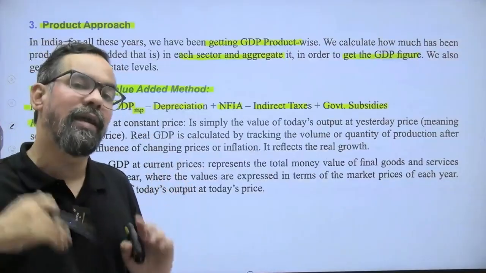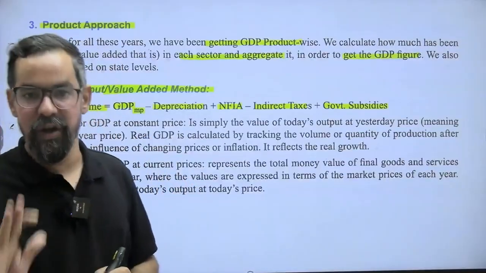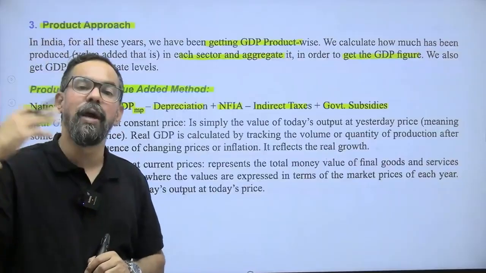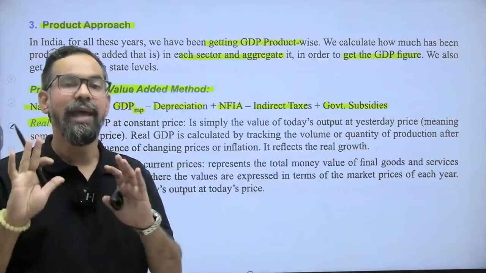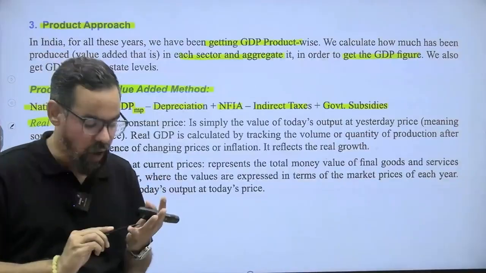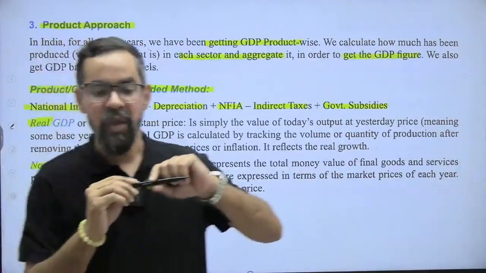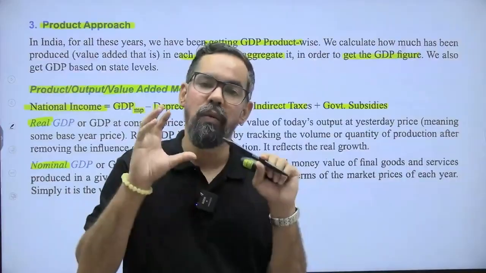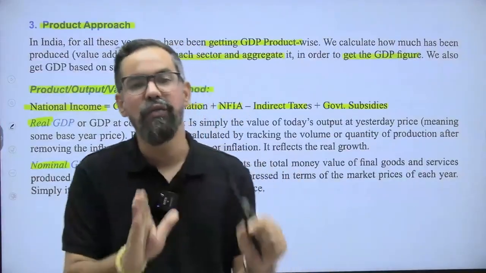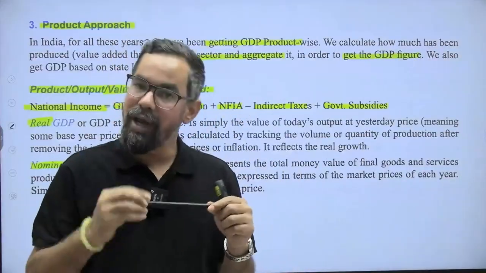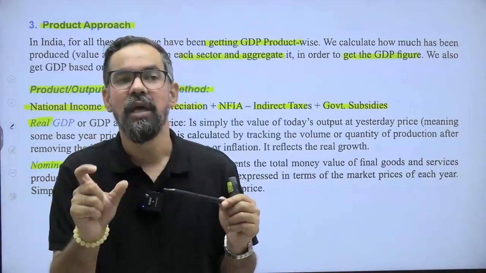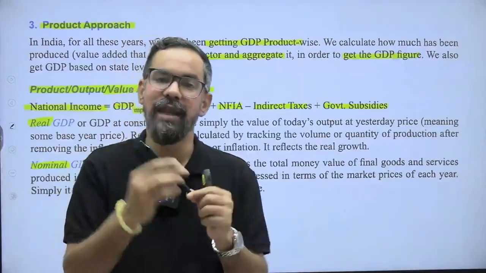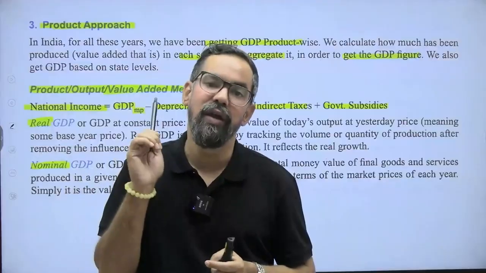Real GDP gets calculated after the adjustment of inflation. That means we generally compare it with the base year. Base year is 2011-12 as of now. Now how will you calculate? Let's say we produce 10 lakh units during 24-25. If you are calculating at market price, let's say we are selling one unit to the customer at 150 rupees.